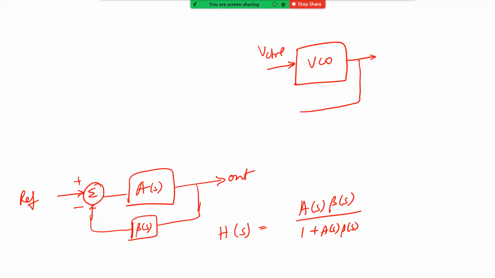So your negative feedback system needs a reference. Without a reference, you cannot build a negative feedback system, correct? So where is our reference going to come from? Okay, now if you say, okay, I'm going to have a reference, 1.254 gigahertz, then the question is, why do you even need a VCO and PLL? If you already have a good reference, just use it directly, right? If you can have such a good reference, you really don't need all this VCO and PLL to run. You just directly use it. Okay. The reason we are going through all this procedure is because you don't have that good reference, right?